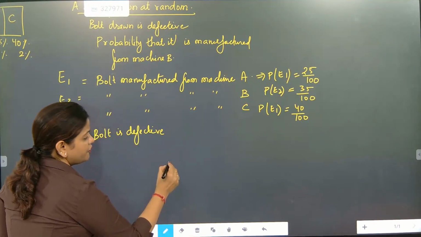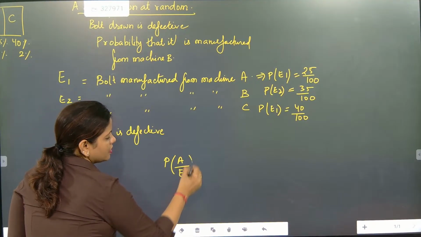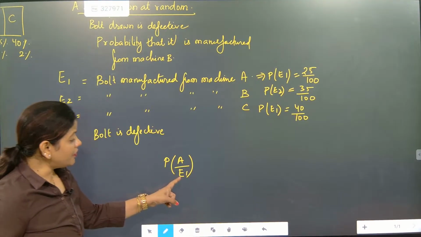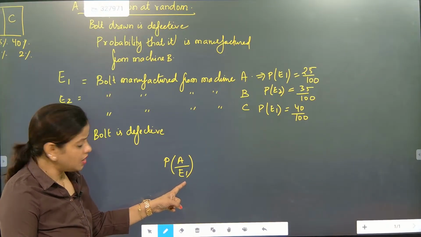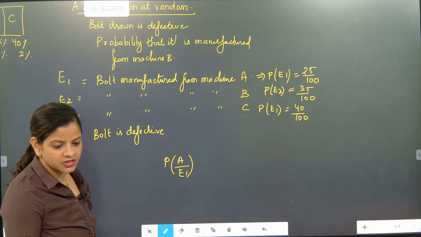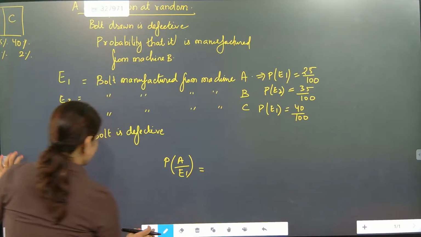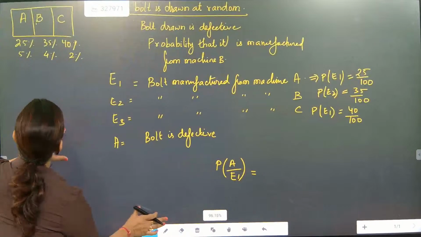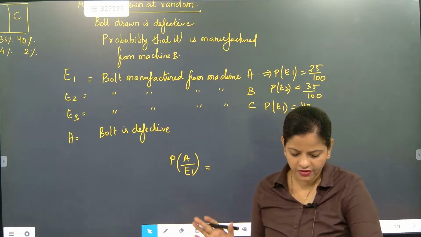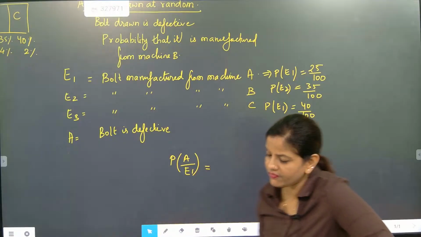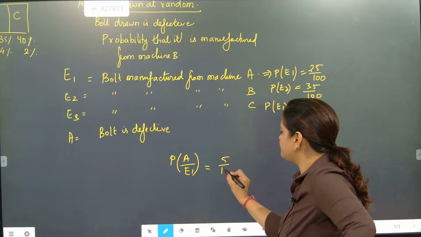Now, beta, look here: defect. Defect of E1. What does that mean, beta? When you are manufacturing from the first machine, how much defect is coming? Understood? And in that part we learned that when they were finding the defect, the first machine is giving 5% defect. How much defect is the first machine giving, beta? The first machine is giving 5% defect. So it will become 5 by 100.